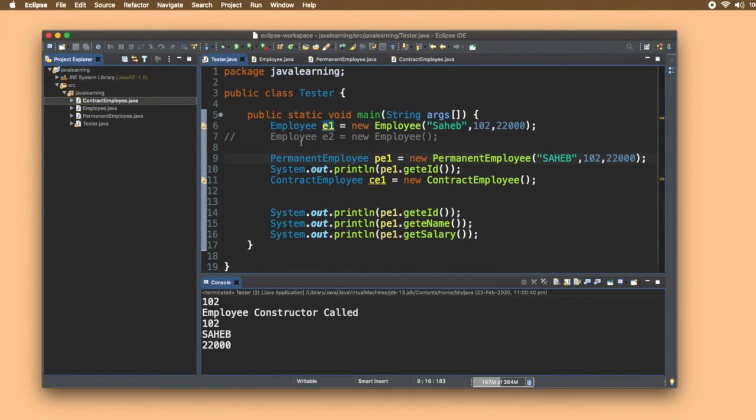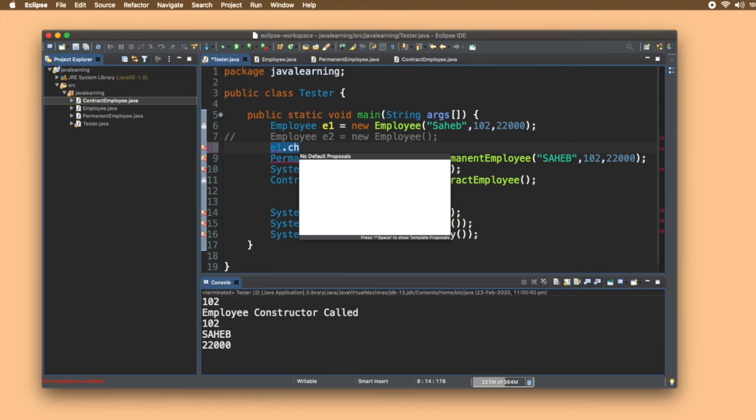Now you see, I'll write E1 dot, and I cannot see any child method here. Why? Because E1 is a parent class object. The parent class object cannot access any methods or variables from a child class.